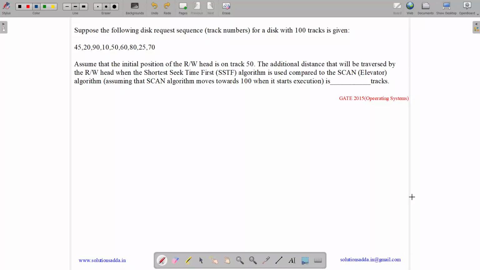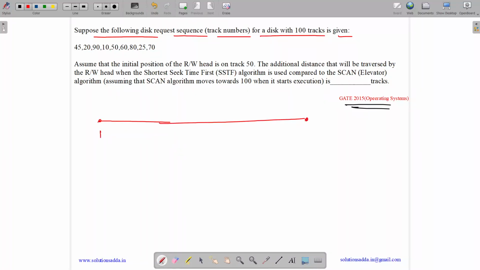This question belongs to operating system subject and was asked in GATE CSE 2015. So the question states, suppose the following disk request sequence of track numbers for a disk with 100 tracks are given. So we have a disk with 100 tracks, 1 up till 100, and it has these requests. So let me first plot these requests.